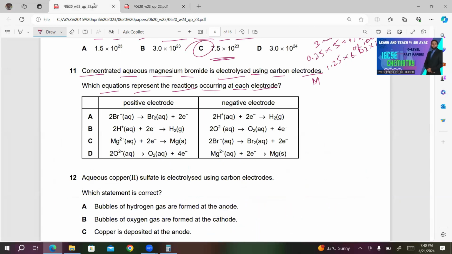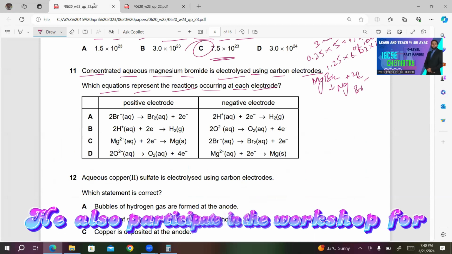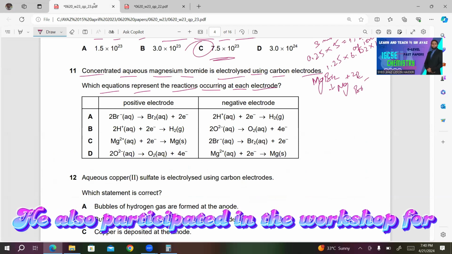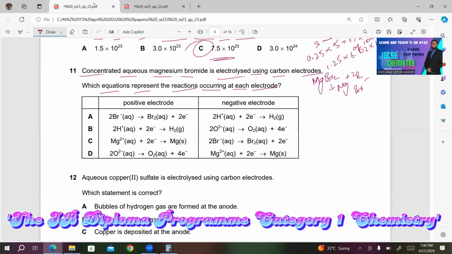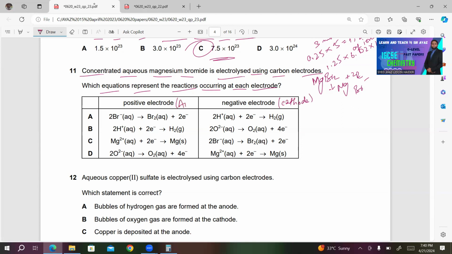So when MgBr2 is electrolyzed, we'll have Mg2+ ions and Br- ions. So Mg2+ will not get discharged as it is up in the reactivity series. Instead, H+ ion will get discharged at the negative electrode or cathode. The negative electrode is the cathode and the positive electrode is the anode. Negative ion will move towards the anode. Positive ion will move towards the cathode.